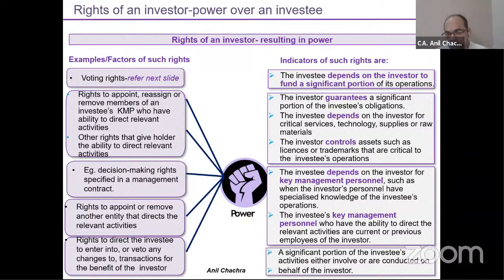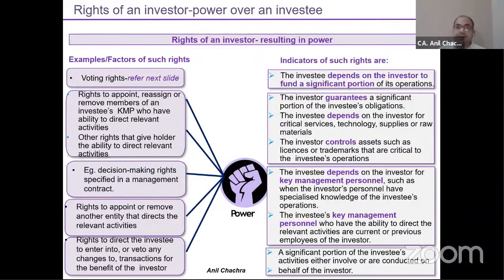Suppose a particular thing has been decided by a group of investors, but I am having veto rights. Veto rights means I can change those decisions. Whatever decisions you have taken, I have a right to apply the veto power. So that means my power is more than yours, right? So these things will give you power over the company. So that means your control would be on the substantive one, right? So you are having more control as compared to the other investors.